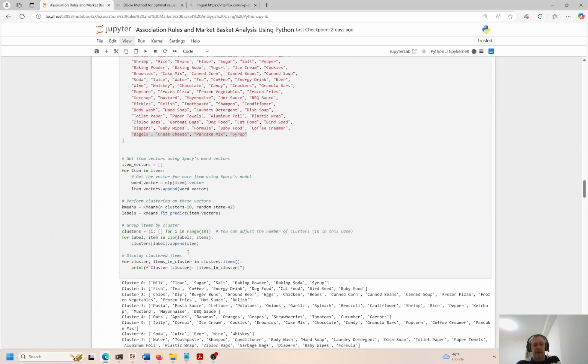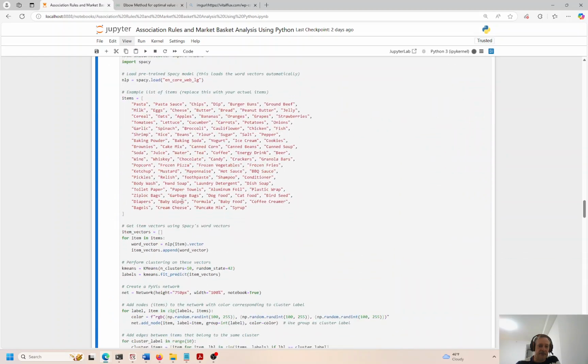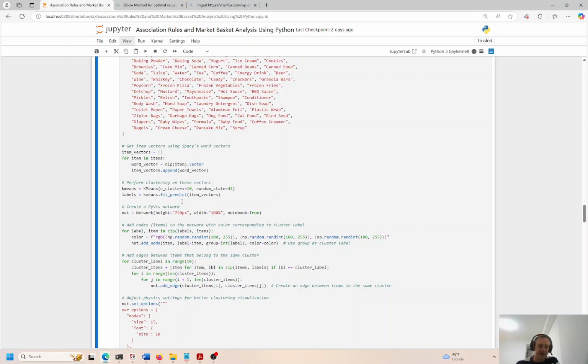Here's another pre-trained model. This is en_core_web_lg. But wait, what is different here? Oh, yeah. Okay, so now instead of just doing traditional K-means clusters, we're doing clusters based on network analysis. So I have a few videos on network analysis.